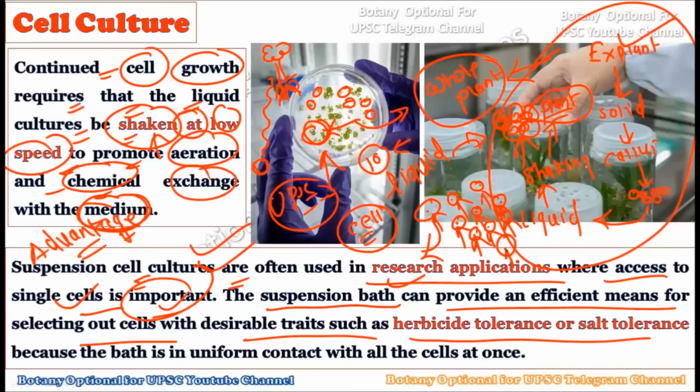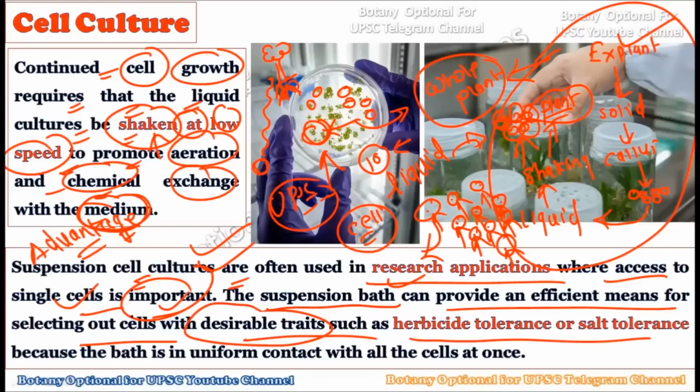You can provide any type of stress to these particular dishes, and you can observe whether the cell is going to tolerate these stresses, whether it is herbicide stress or salt stress. So basically here you can understand which plant cell has the ability to tolerate different kinds of stresses, and which cells ultimately die due to these stresses. So you can select the very desirable traits. If the cell is performing well and can resist every kind of stress, you can select that cell to create a whole new plant. That plant will also have tolerance for the various stresses. So for selecting desirable traits, cell culture provides a tremendous opportunity, right?